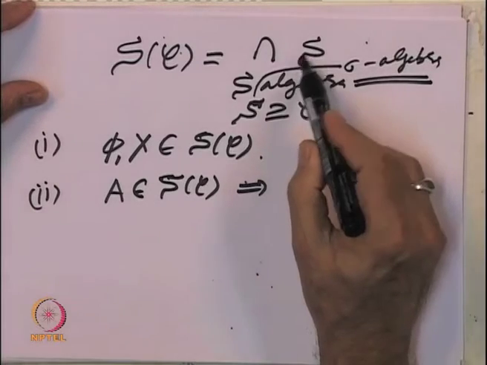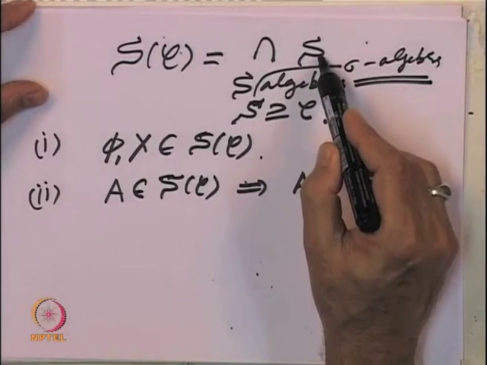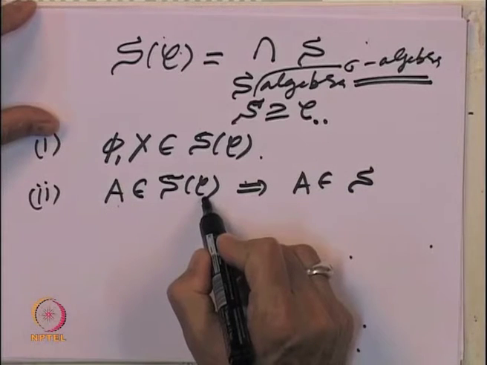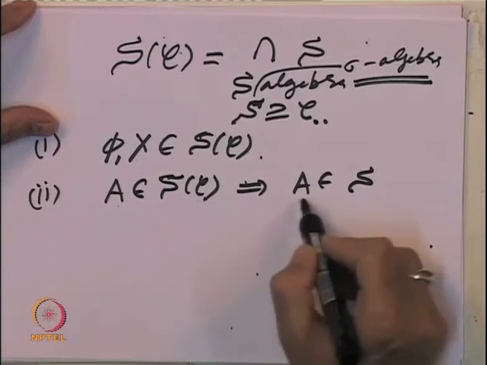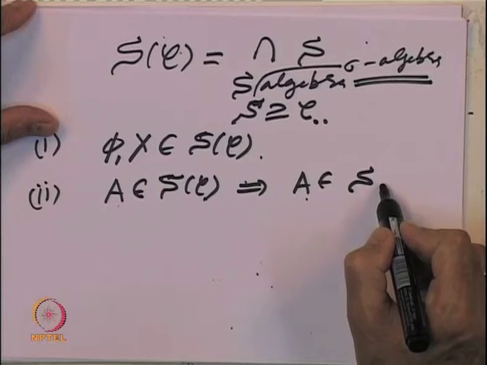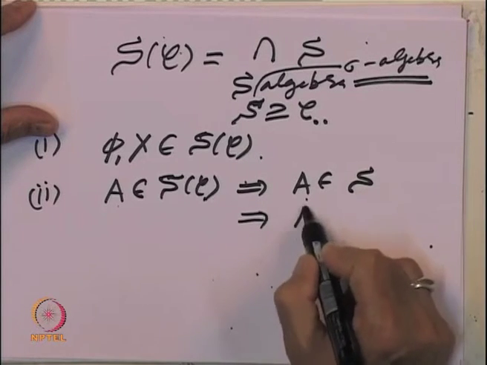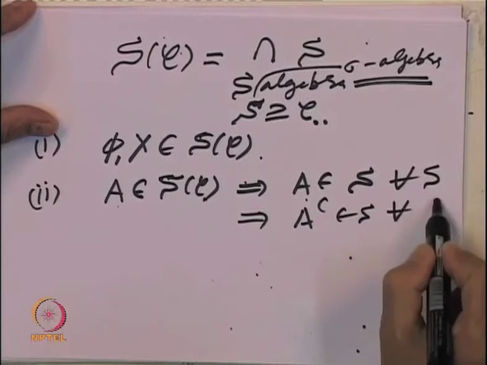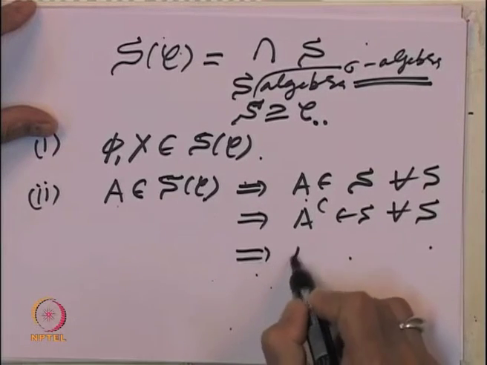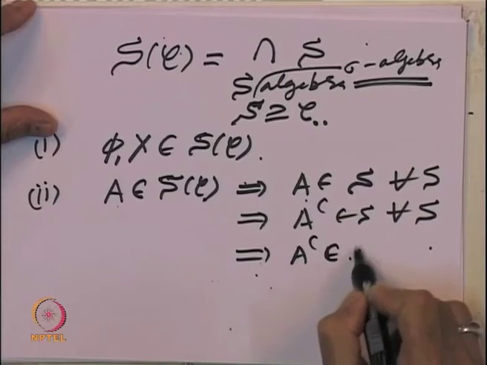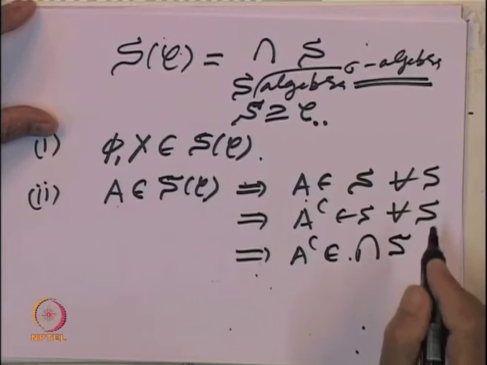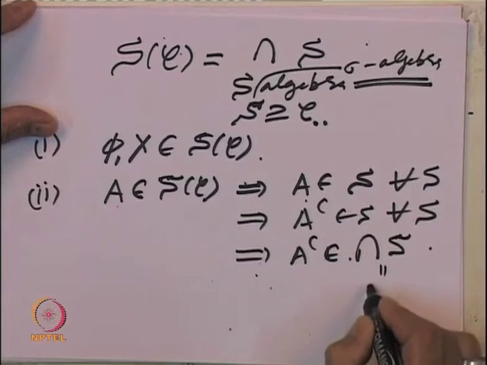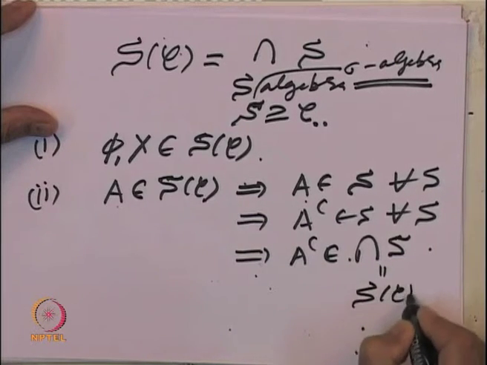We are taking the intersection of all sigma algebras which include C. If A is inside the class S of C, then A belongs to every S, and S is a sigma algebra, that implies that A complement belongs to every S, and that implies that A complement belongs to the intersection of all this collection. So, hence A complement belongs to S of C.